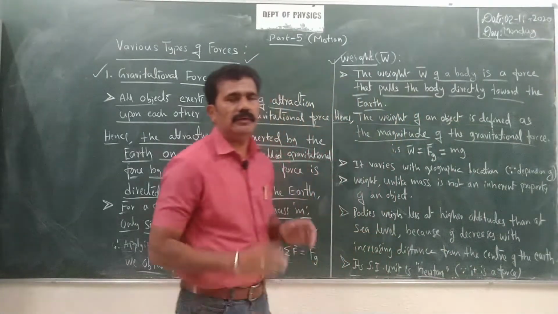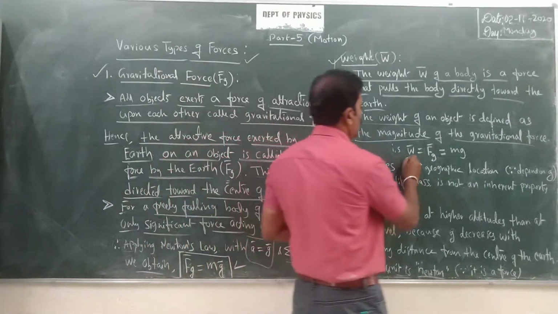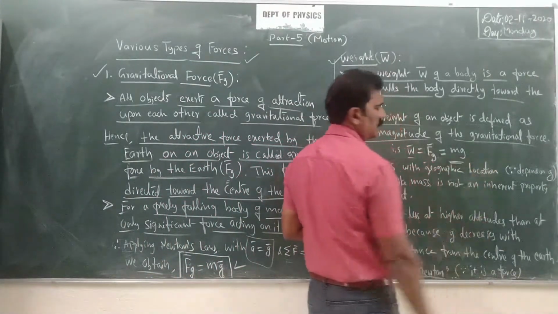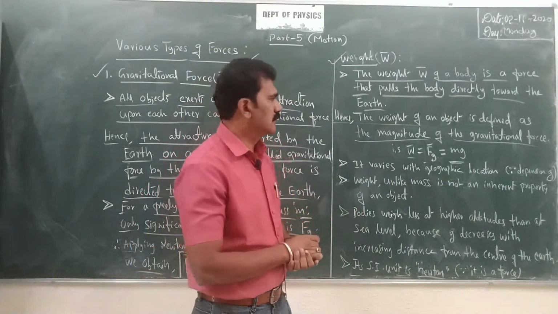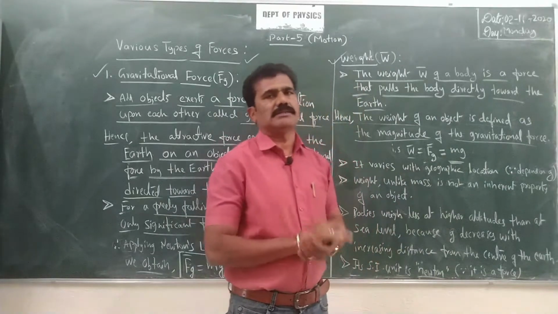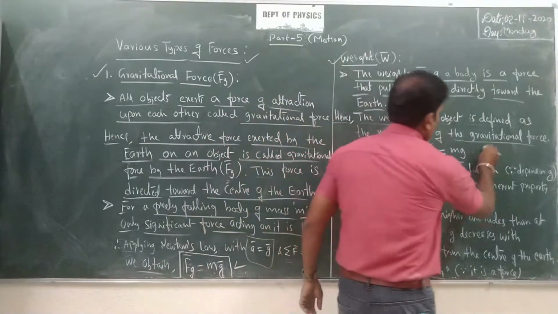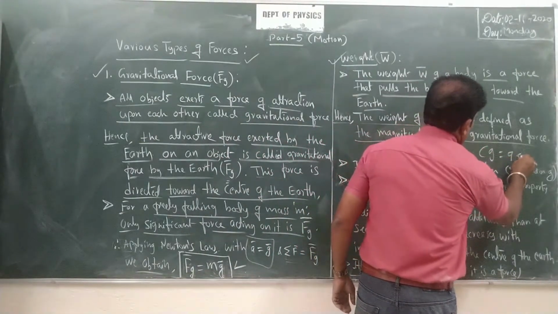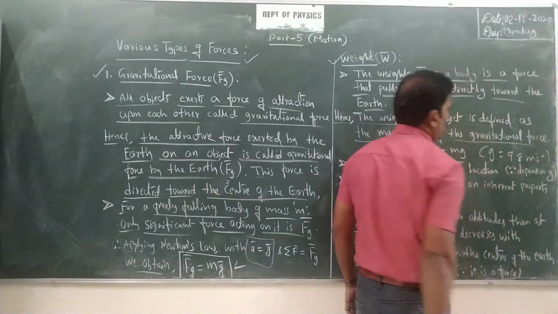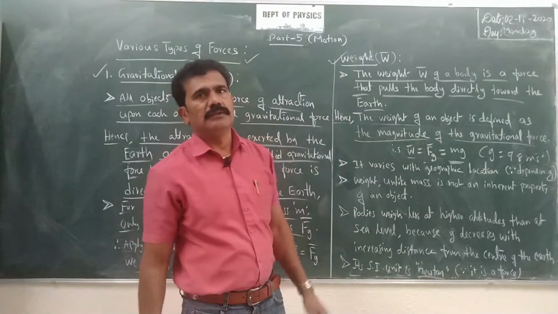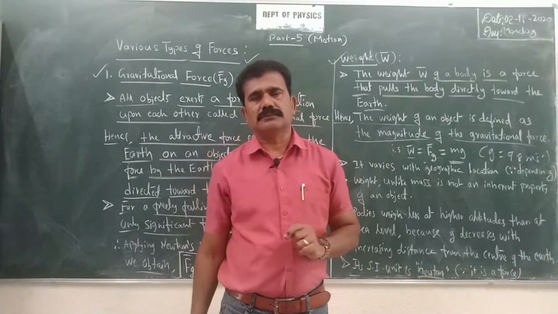It is just equal to the magnitude of the gravitational force only, right? So you can now write W bar is equal to Fg bar, given by m into g: the mass of the body, multiplied by the value of g, the acceleration due to gravity. Then only you will get the weight. So what is the value of g? G is equal to 9.8, so 9.8 meter per second square, correct? This value is applicable for the gravitational force of earth.